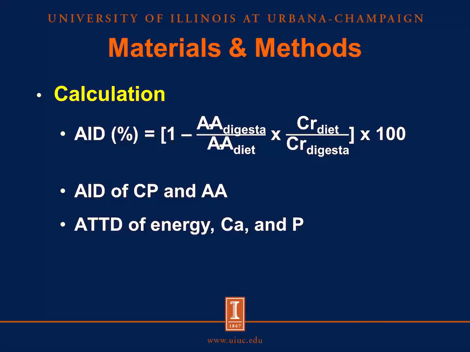And this slide just showed how we calculate the apparent ileal digestibility. This is a traditional equation we used for the AID of amino acids and crude protein, so I will not show the detail about this equation. We calculate the AID of crude protein and amino acids, and also we calculate the ATTD of energy, calcium, and phosphorus based on the indigestible marker.